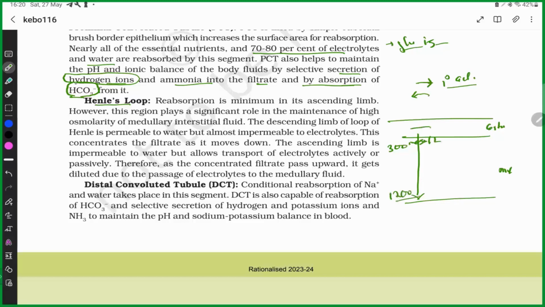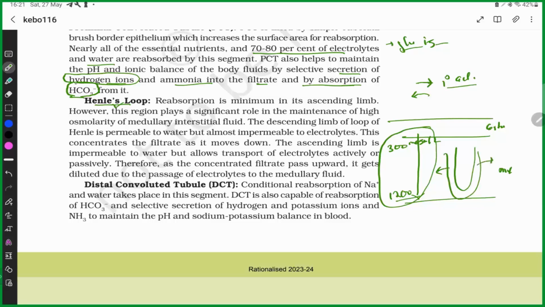This formation is due to Henle's loop, because Henle's loop has two structures: this descending limb of Henle and this ascending limb of Henle.